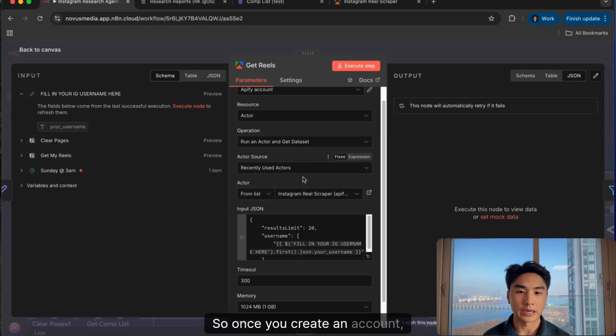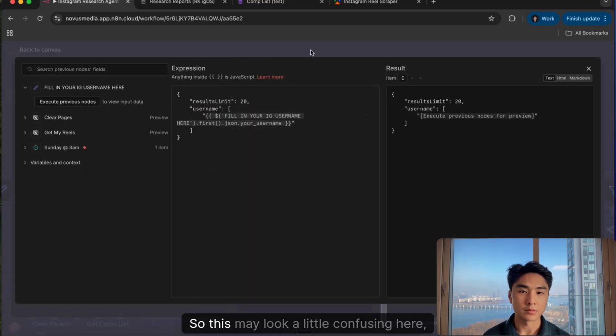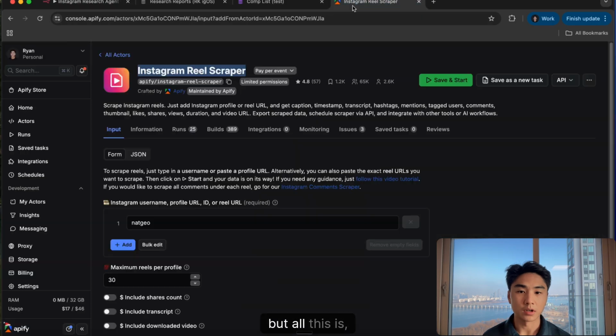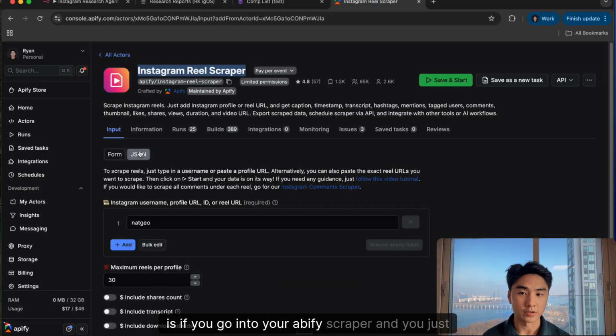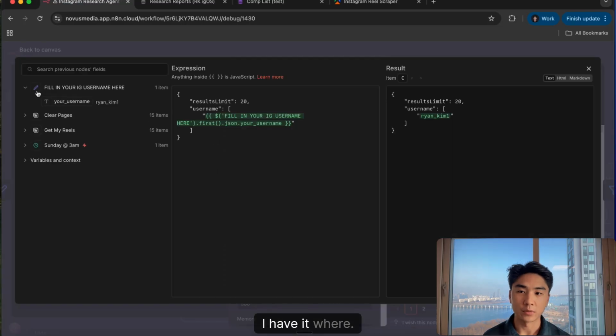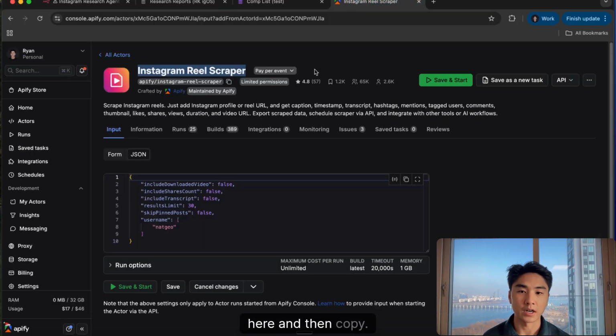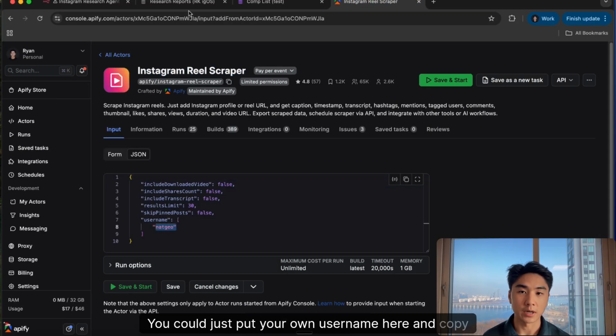So once you create an account, what we're doing is we're going to do this input JSON. This may look a little confusing here, but all this is, if you go into your Apify scraper and you just go here, you can copy paste this into here. I have it where since we used that set fields node before, I just dragged and dropped here. You could easily just put in your own username here and copy paste that in.